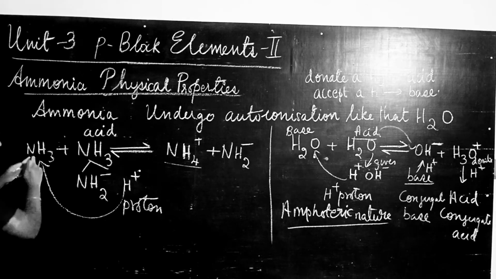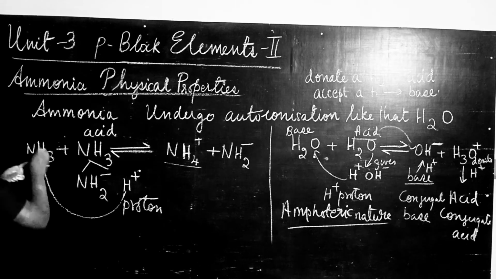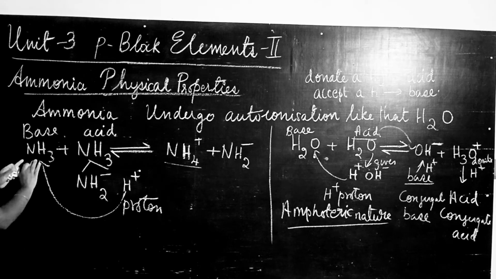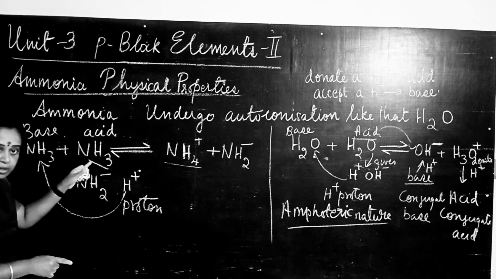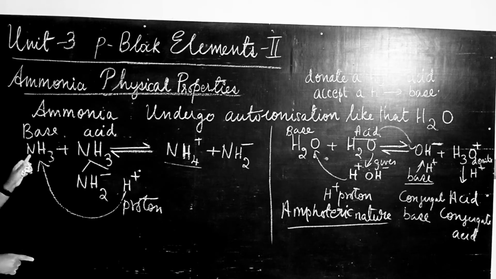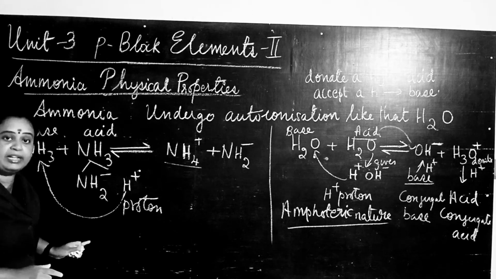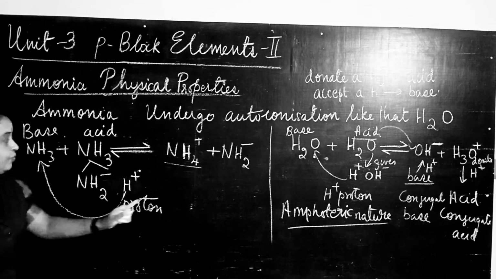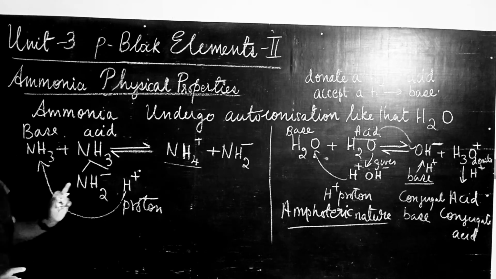Now because this ammonia is accepting a proton, this ammonia is acting as a base. Why? Because it is accepting a proton from this ammonia. So this ammonia is acting as a base and this ammonia is acting as an acid. So here too ammonia exhibits the amphoteric character, because ammonia acted as both acid and base.